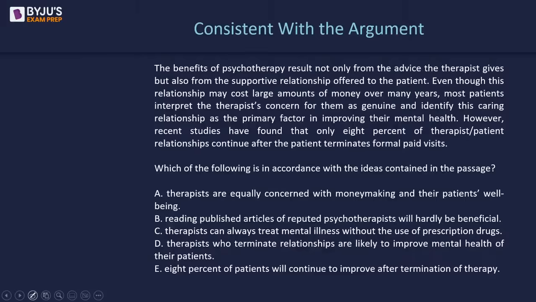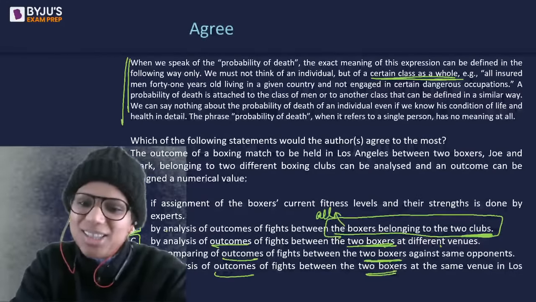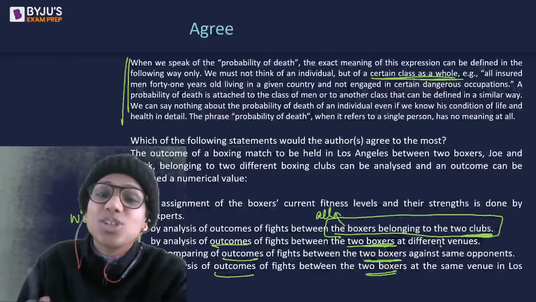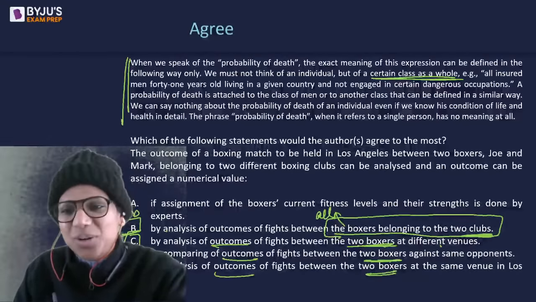Why not C? Just a second. Let's go back to the question again. Why not C? By an analysis of outcomes of fights between the two boxers at different venues. See, logically, rationally, if you ask me, I would prefer C and D only, right? If this data had not been given and you asked me how I would analyze, I would analyze it just like that, by looking at these two boxers. Okay, I agree with you there. I absolutely agree with you there. If you asked me for my opinion, I would give this opinion, but whose opinion do we have to stick to right now? The opinion of the arguer. Okay, hence C and D cannot be the answers.